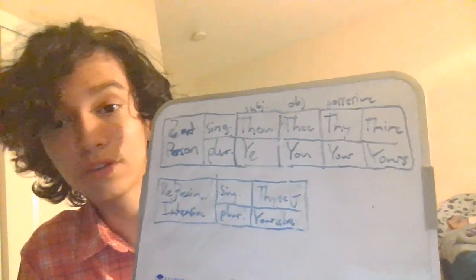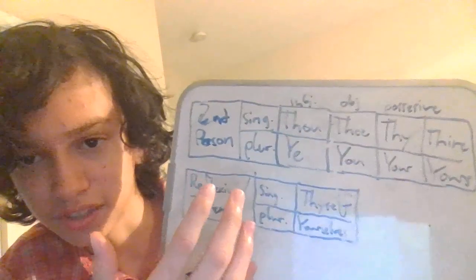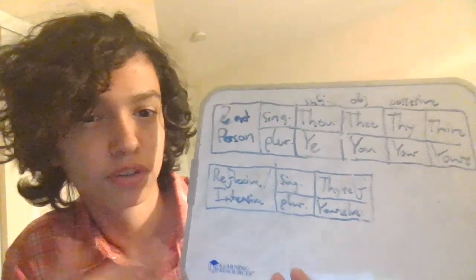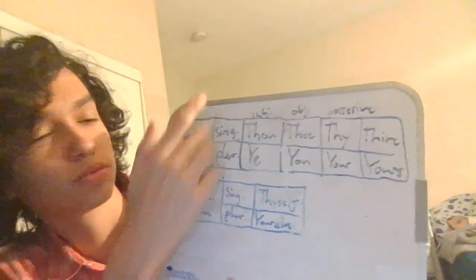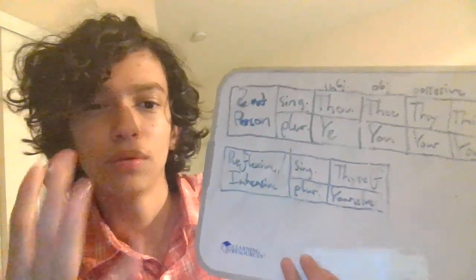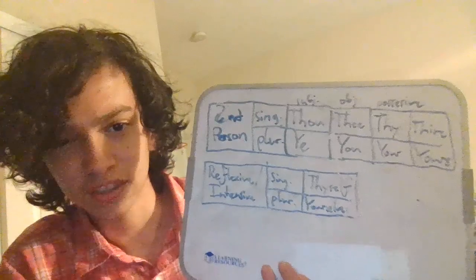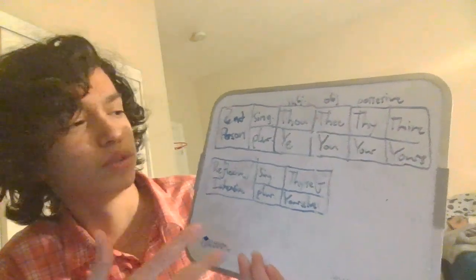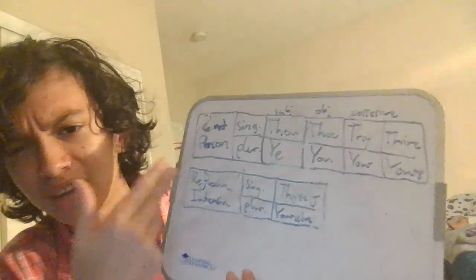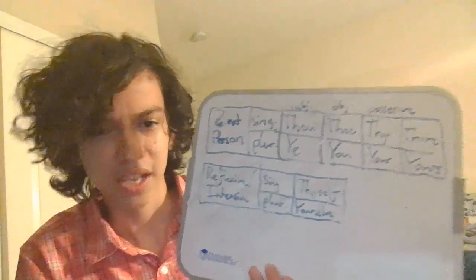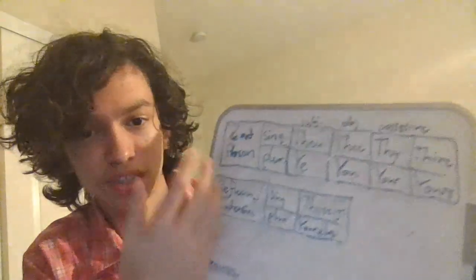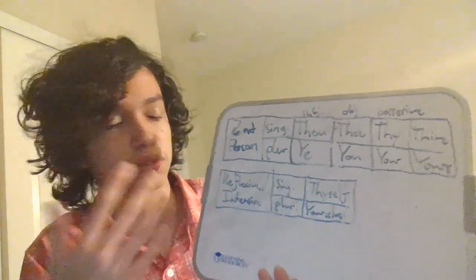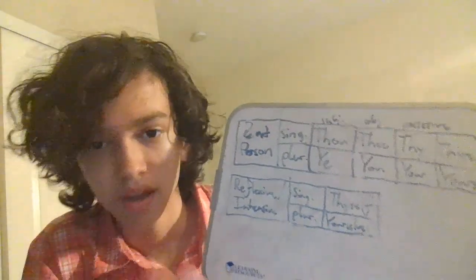As thou canst see, all of the pronouns are in the second person, which meaneth that they refer to the person being spoken upon, although thou wilt notice that there is a distinction between singular and plural, which isn't really made in modern English. We only have the pronoun you, which we use for both singular and plural. And if you don't know, singular just meaneth one person, while plural just meaneth multiple people or things.